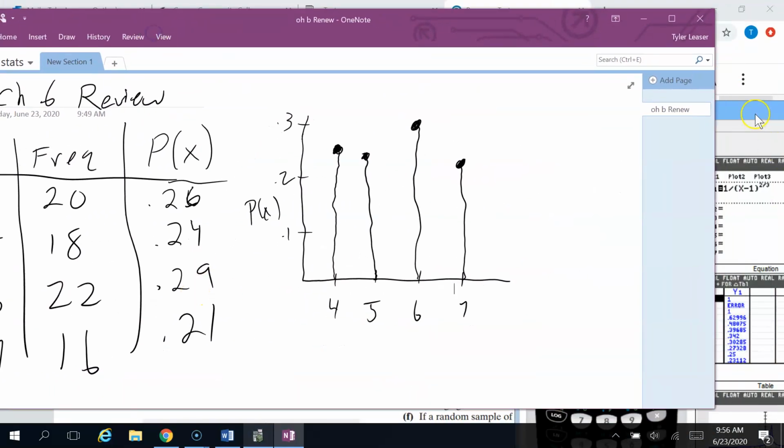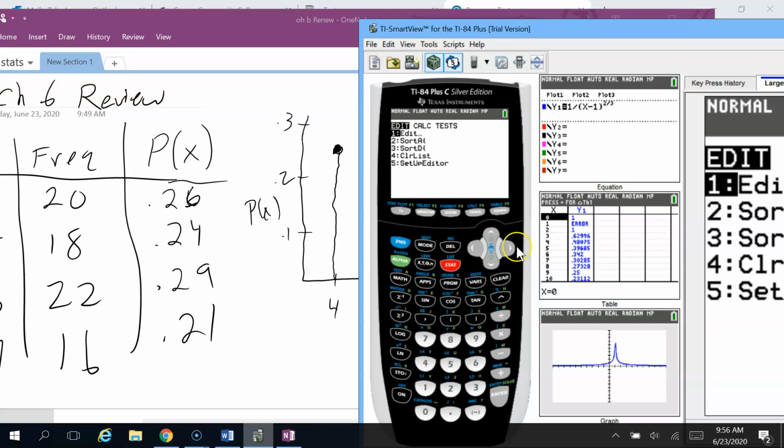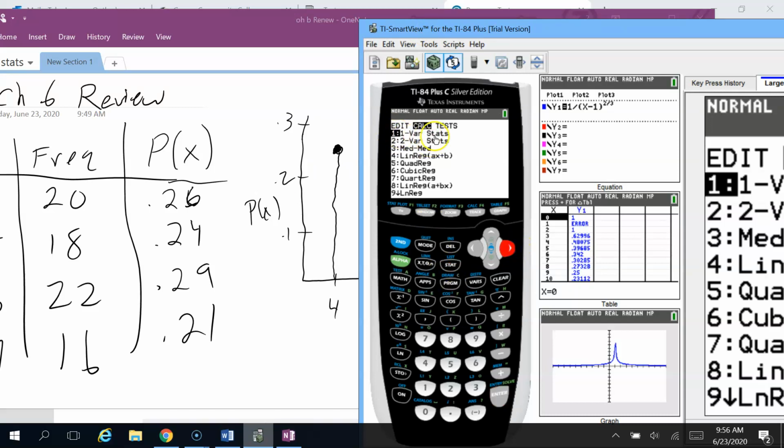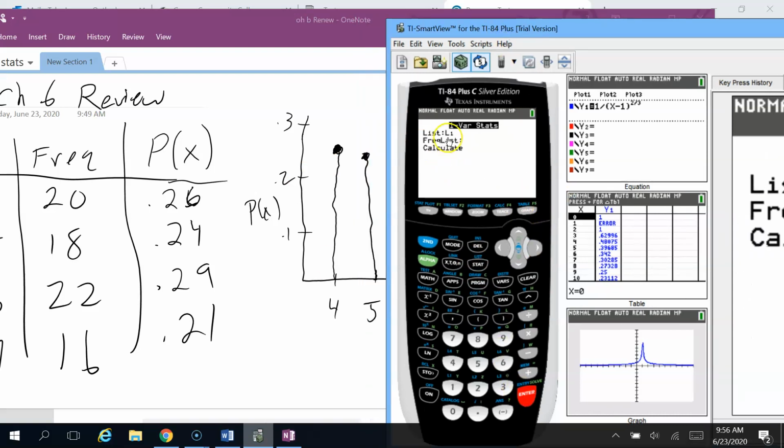So that's these numbers that we got here, the 0.26, 0.24, 0.29, and the 0.21. It does work if you put the frequencies in this column. It works just fine. But because we're technically supposed to be finding the probability mean of the random variable, we're going to put probabilities here. Okay, so once you have it all typed in like this, we're going to go back into stat. We're going to go over to calculate. And again, just like back in chapter 3, this 1-Var Stats button, this is fine.